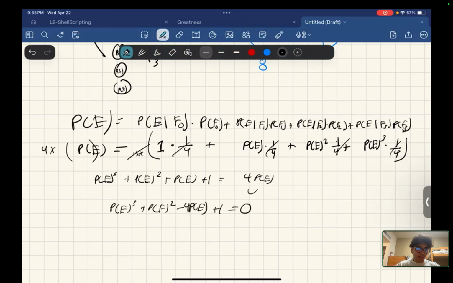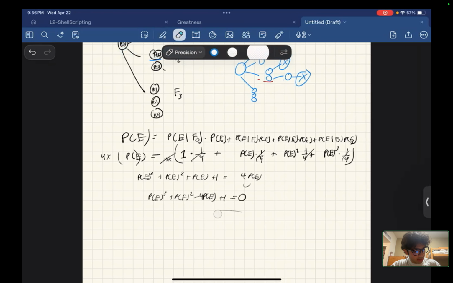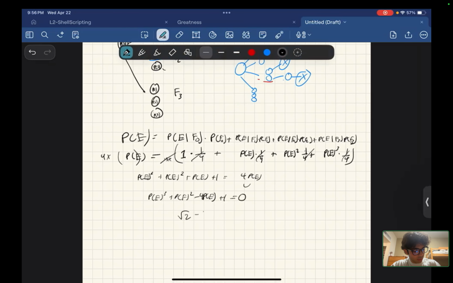This part doesn't matter, it's going to take tedious work. The main part is understanding how we got to this equation. In interviews you can pretty much stop here. They're not going to ask you to solve this out, but the answer is, I think, root 2 minus 1. That's the only positive root that is between 0 and 1. And so that's the answer, I believe. If not, it's going to involve these two numbers, root 2 and 1. I just forgot, but I think this is it. And yeah, that's the whole question.